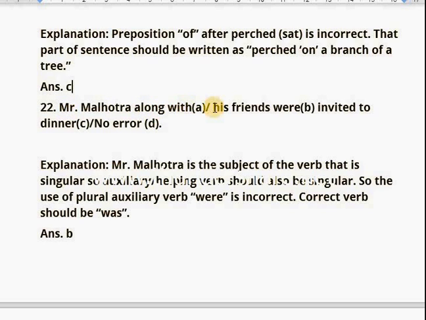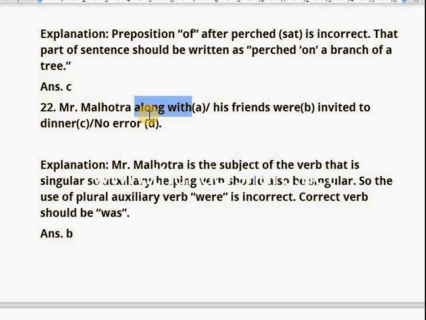Mr. Malhotra along with his friends were invited to dinner. I have explained it in my previous videos as well, that you should never look for the subject of the verb after a preposition.